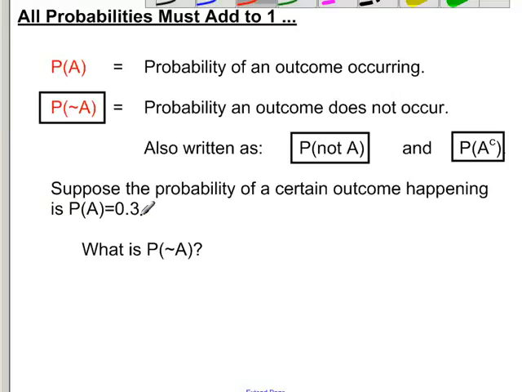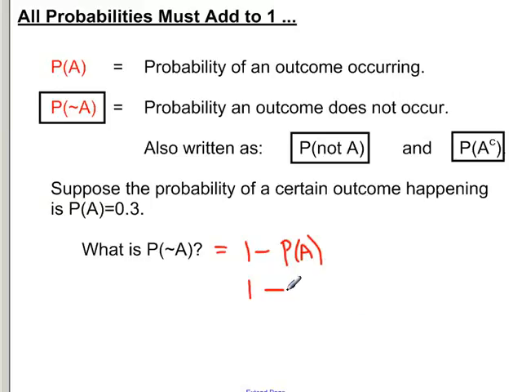That would be 0.7. The way we calculate this is, if we want the complement, we take 1 minus the probability that it does happen. So in this case, it'd be 1 minus 0.3, which is going to give us our answer of 0.7.